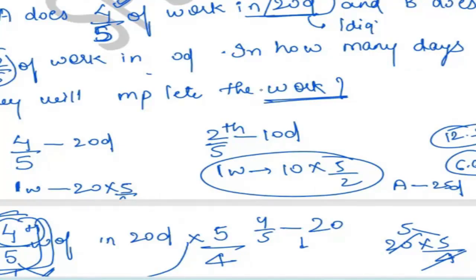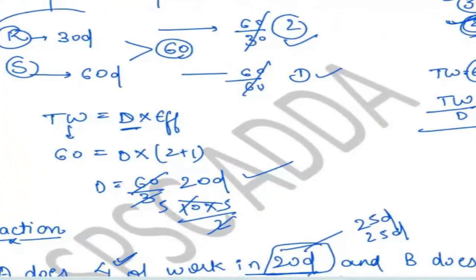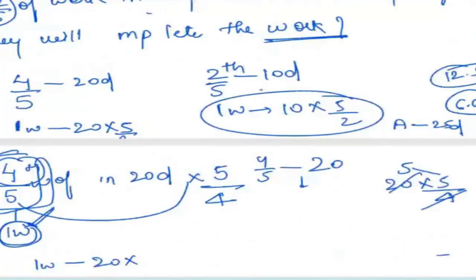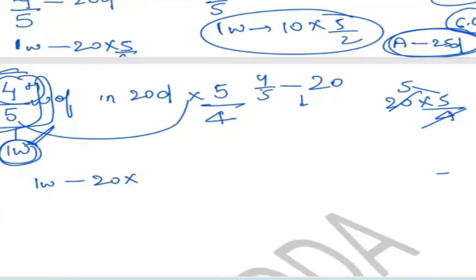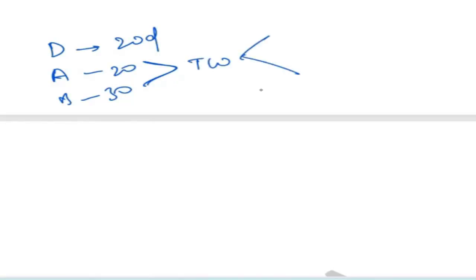The days, which we have given in the simpler form here, we have to find out first. Then only we can process the question. That is what I want to tell you: if you have been given the days in a very short form, like A is doing it in 20 days and B in 30 days, then it becomes so easy, because you just have to find out the total work and then the efficiency. So you will get your answer.